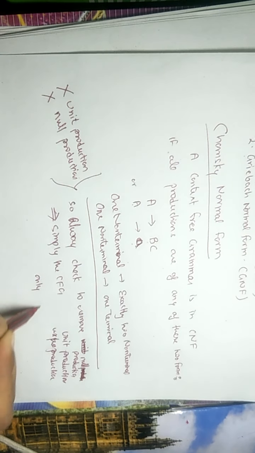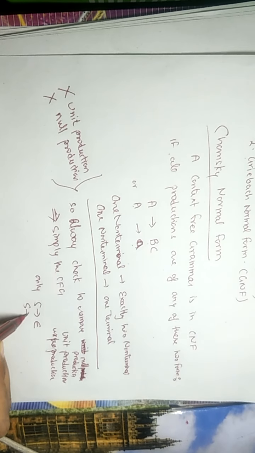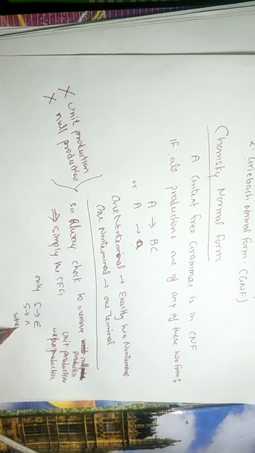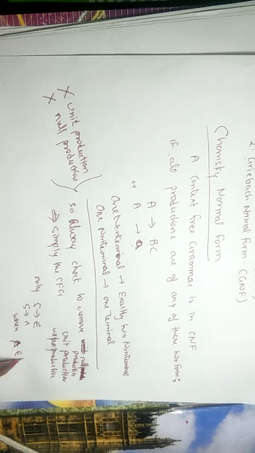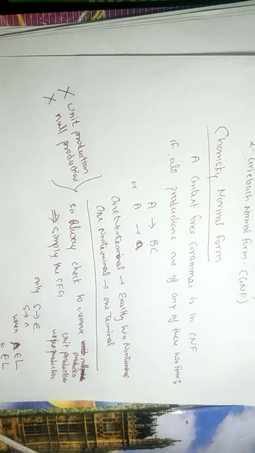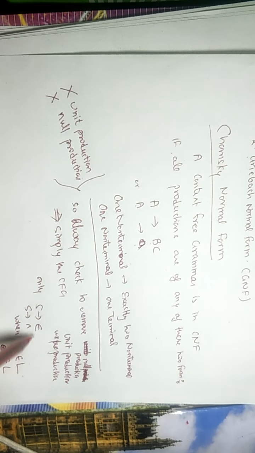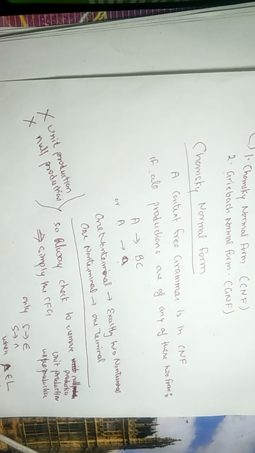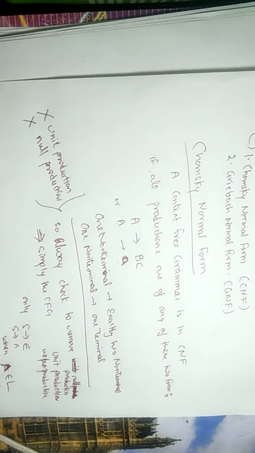Only S tends to epsilon is allowed, or S tends to null is allowed, when null, or we can say epsilon, belongs to the language. These are allowed only; S tends to null is allowed only when it is a part of the language. So now look at the procedure of how we convert any CFG to CNF.